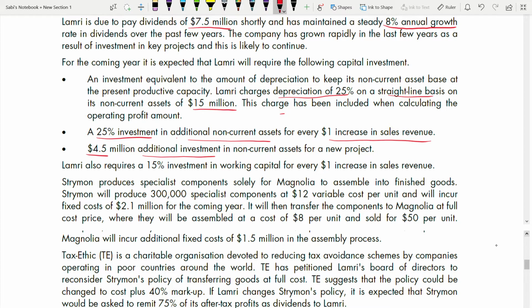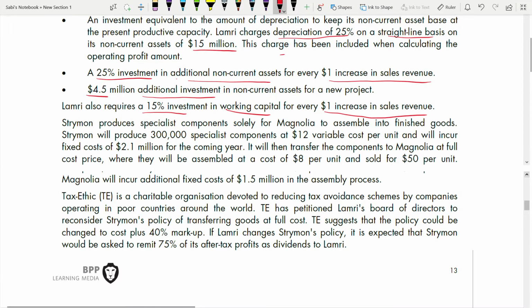Now, Lamri also invests 15% in working capital for every $1 increase in sales revenue. So 15% in working capital for a 1% increase in sales revenue. We need to work out all this.